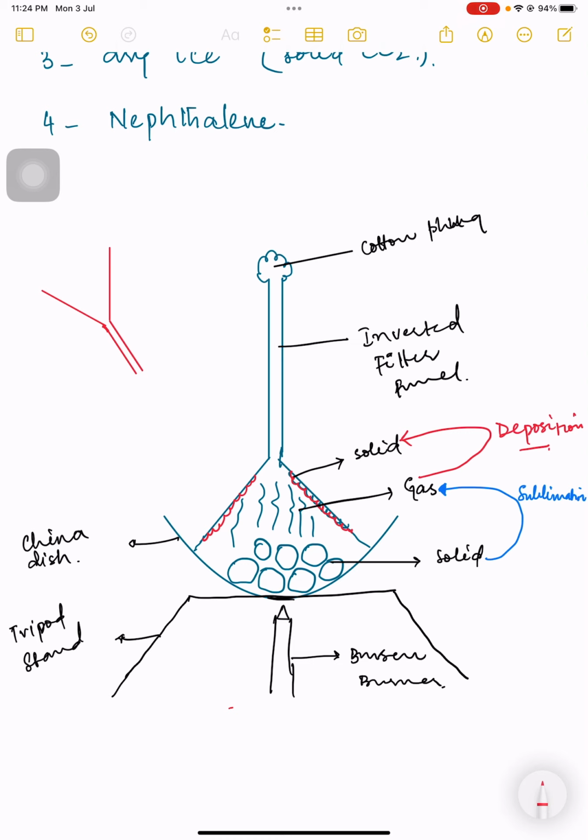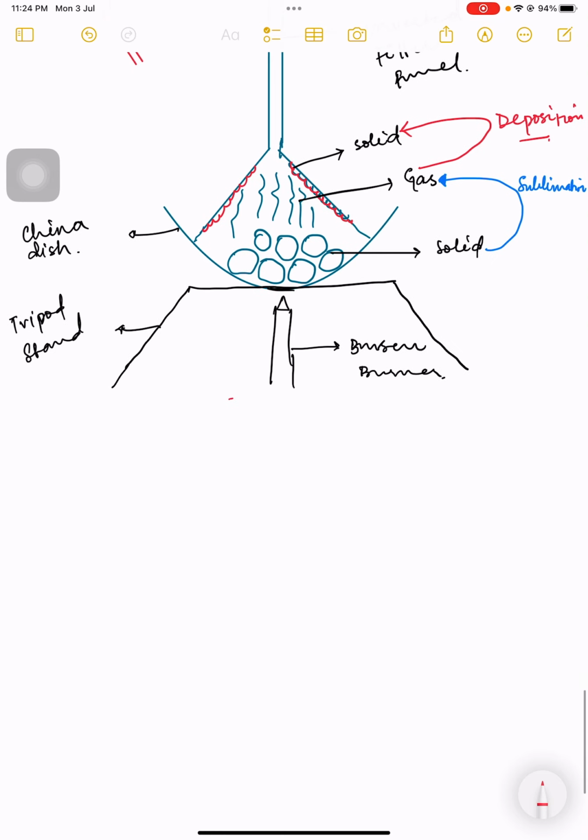We have discussed what kinetic particle theory is. We have discussed how we can convert one state of matter into another state of matter. We have discussed the different graphs, heating and cooling graphs, as well. Right now I am going to tell you the state symbols, not three, rather four.